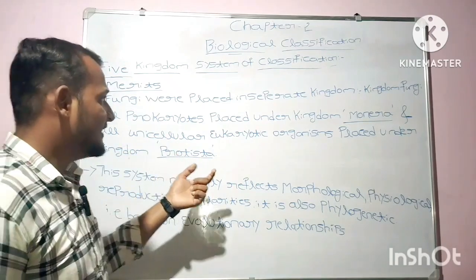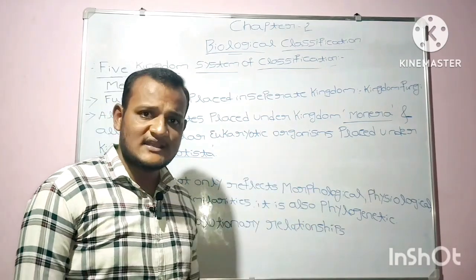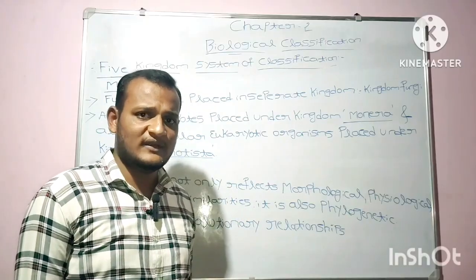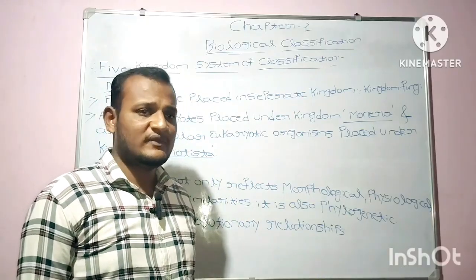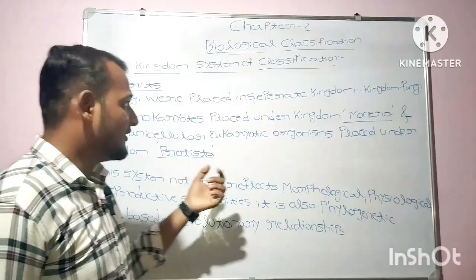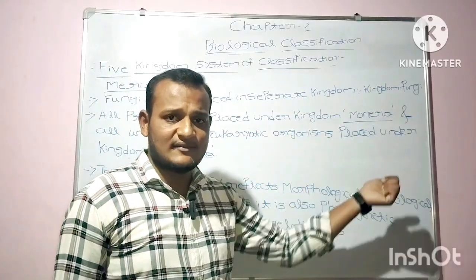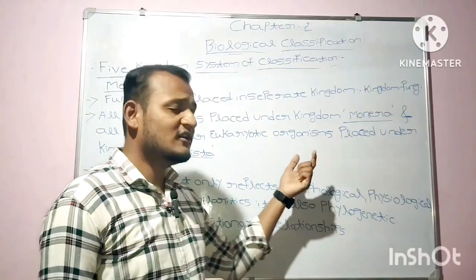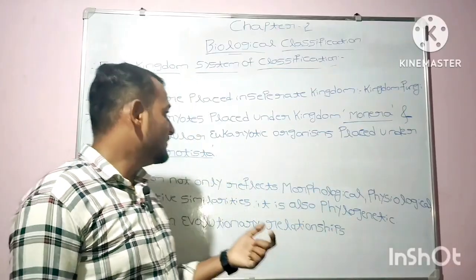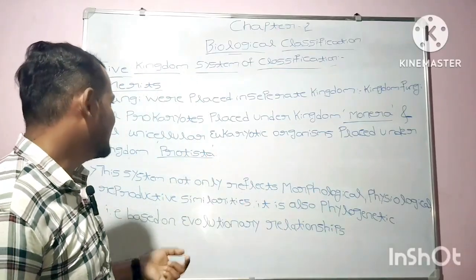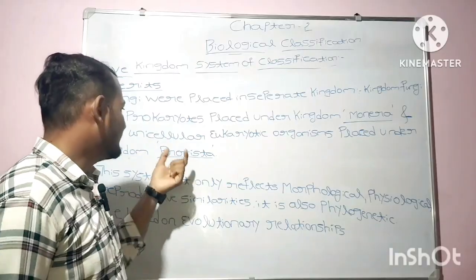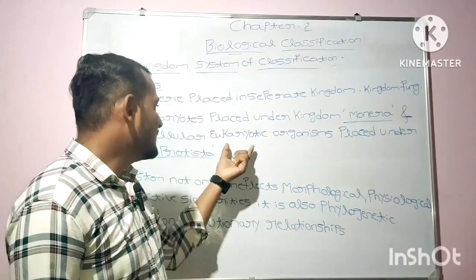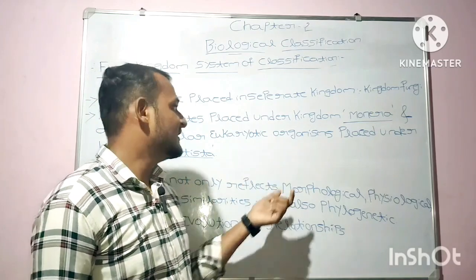All the prokaryotes are placed under kingdom Monera. As you know, prokaryotes do not have a well-defined nucleus. They do not have a true nucleus. That type of organism is placed under the kingdom Monera, and all the unicellular eukaryotic organisms, where uni means single, are the organisms that are composed of a single cell, and eukaryotic means having a true nucleus.